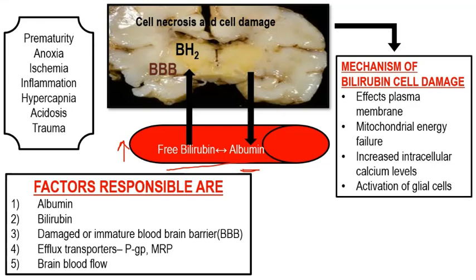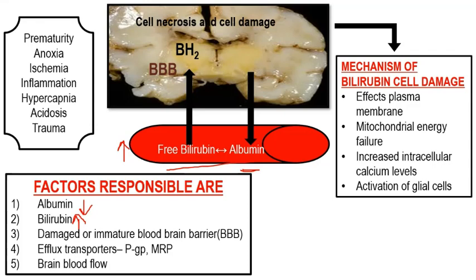With the disturbance of this, there is a shortage of albumin in the blood. Albumin supply is diminished and bilirubin supply is increasing with time. With this, there is hyperbilirubinemia in the blood and there is more free bilirubin in the blood. Because of more free bilirubin, as you know, this unconjugated free bilirubin is lipophilic in nature and it binds to the phospholipid membranes and crosses them, enabling it to cross the blood-brain barrier.